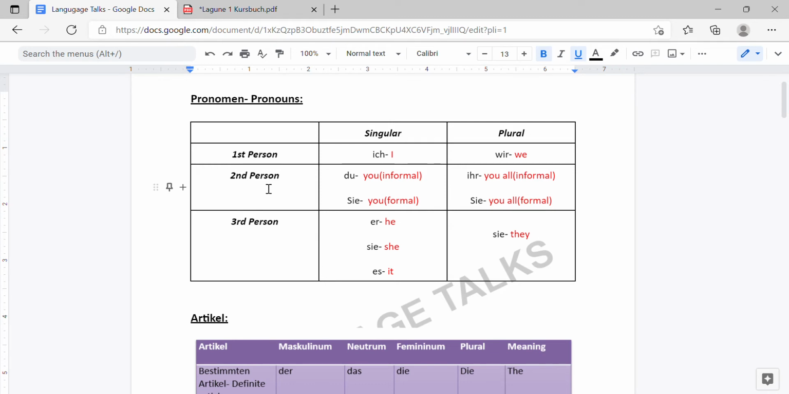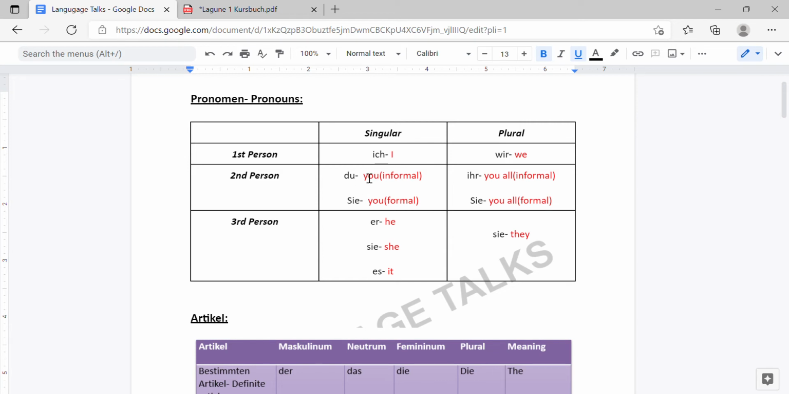Similarly, second person singular is du. In English we have a single word, that is you, right? You is used in both formal and informal occasions. Whereas in German we have separate words for it. An informal you, that is the you that is addressed to our close acquaintances or someone that you are very much comfortable with, is du. Whereas Sie is used as a formal you, that is for your teachers, for your professors, for elders, etc. We will be using Sie.